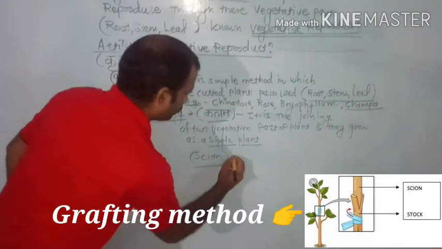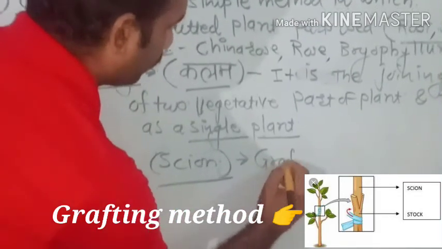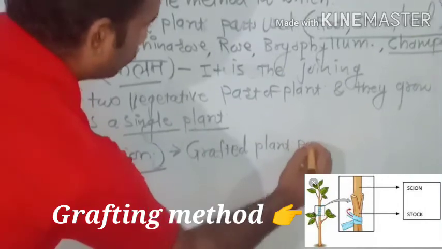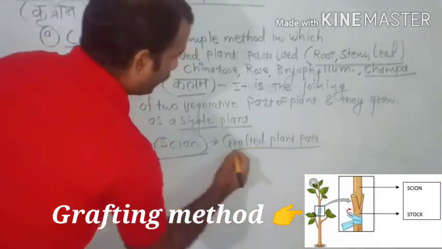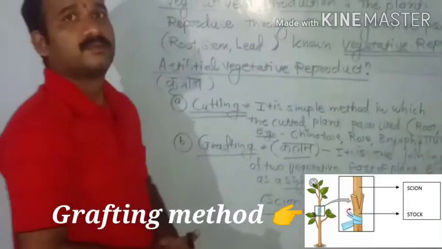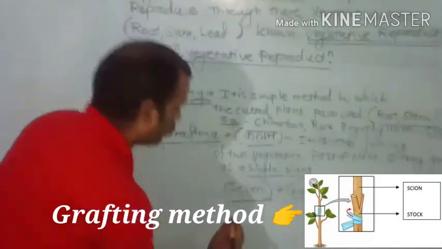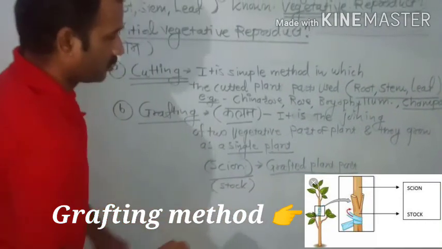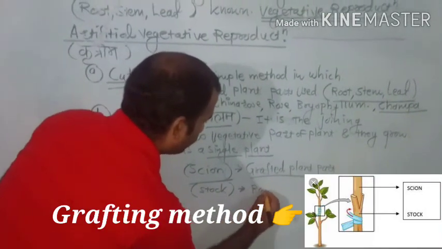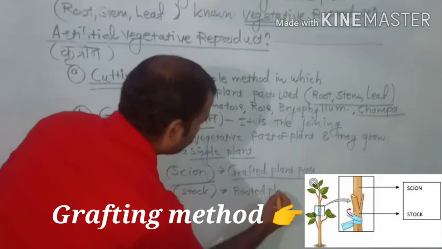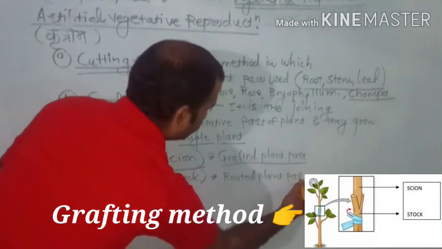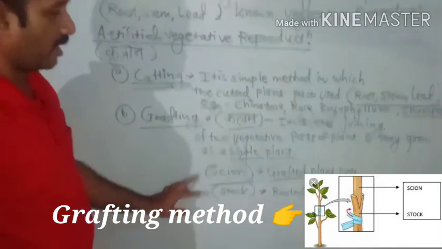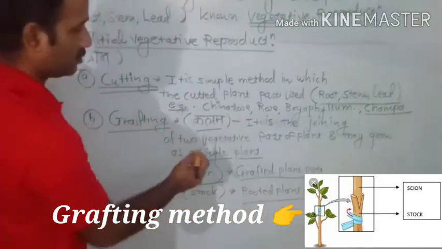Scion is the grafted plant part, which is grafted on the rooted plant part, which is known as the stock. The stock is the rooted plant part, and the two plant parts are joined and allowed to grow as one single plant.